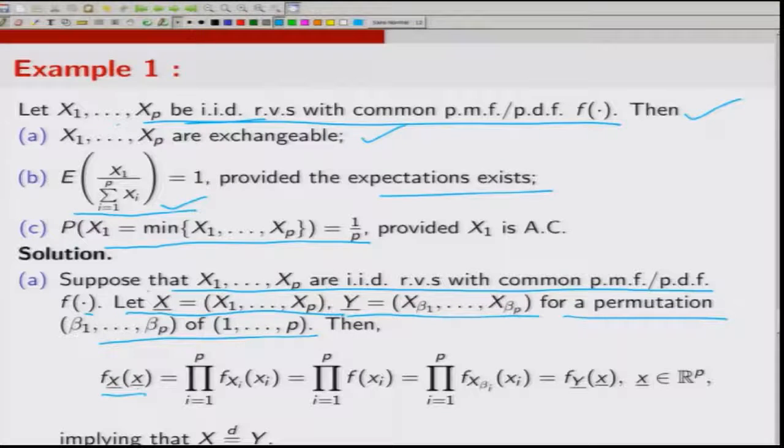Then f_X(x), because they are independent, would be the product for i equal to 1 to p of the marginal f_Xi at the point xi. This is due to independence, but they all have the same PDF, so f_Xi is the same as f. So, this is the product for i equal to 1 to p of f(xi), due to being identically distributed.